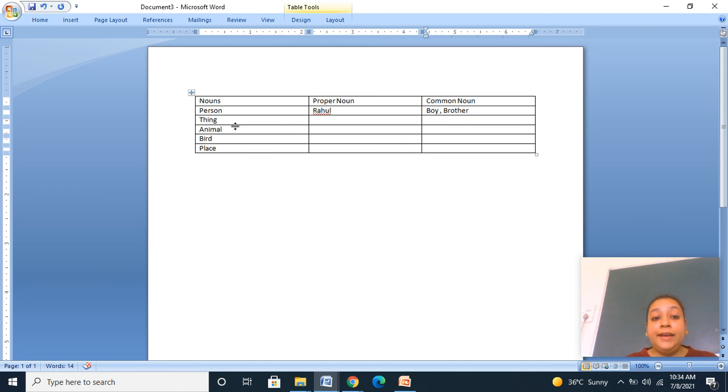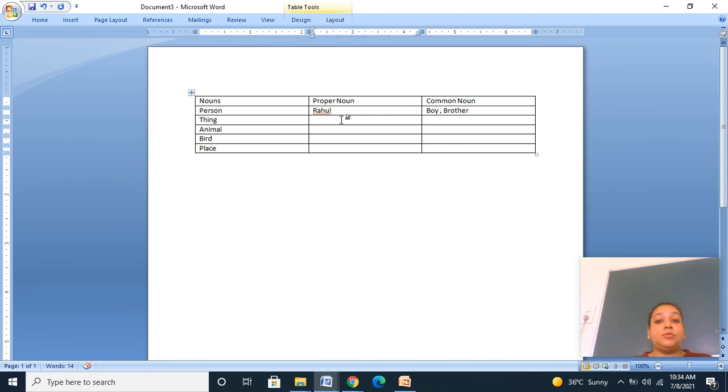Okay, so thing noun. Similarly, you're going to name the particular proper noun for the thing noun, and then in which category. For example, thing noun, chocolate. I'm talking about book, pencil, pen. So the name of a pen, for example, Parker. The common noun of that particular Parker pen is pen. Fine. Animal, for example, dog. The name of a particular dog is Tommy. Getting this point? Bird. I'm talking about any particular type of bird, and you can give a name to that particular bird. Getting this point?